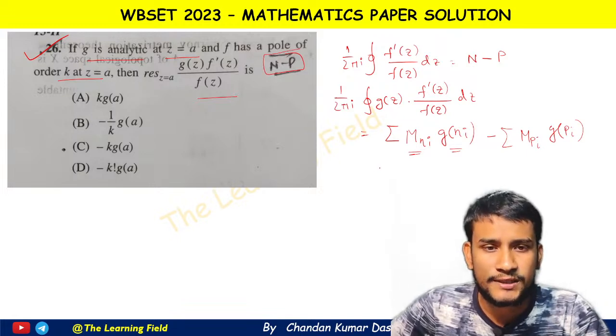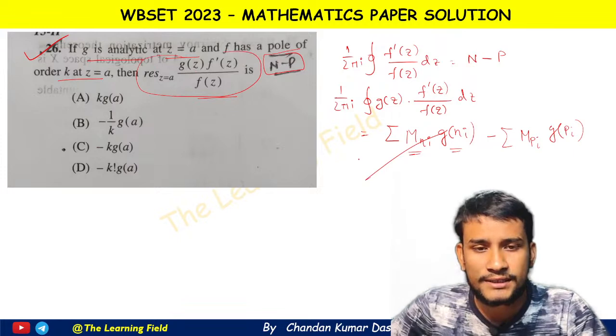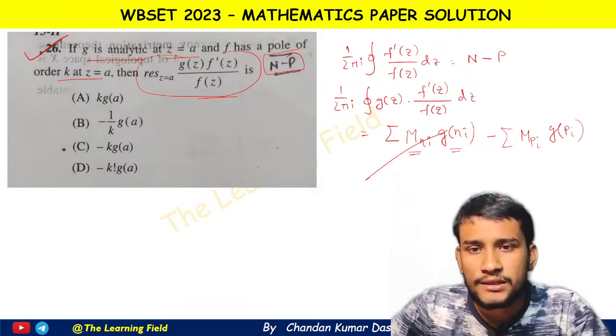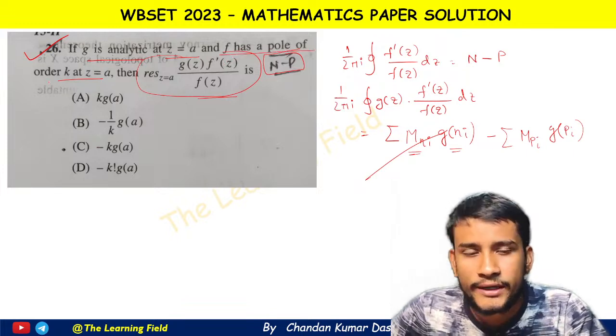Here no zero is present, therefore that term does not occur in this residue. It is given that f has a pole of order k.